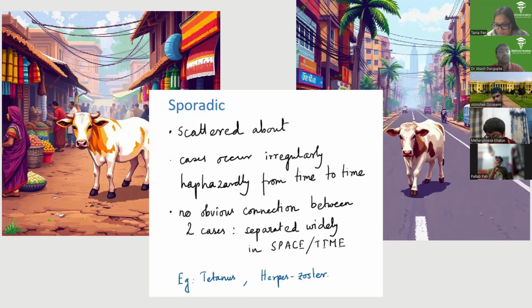So sporadic occurrences: scattered about cases unrelated in space and time. Right?